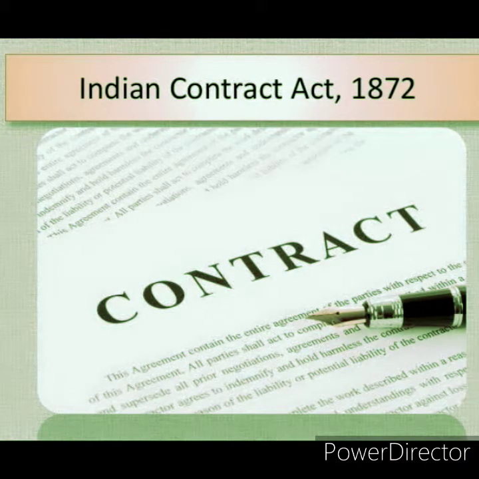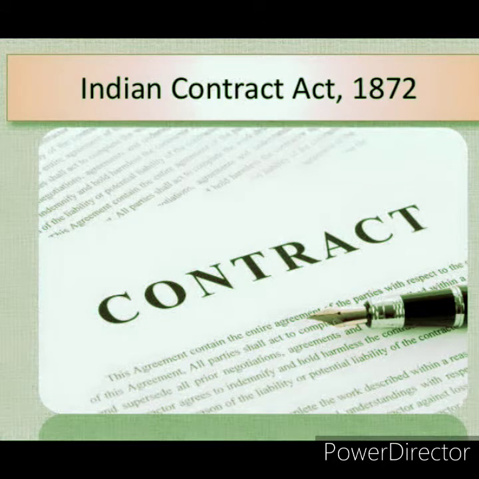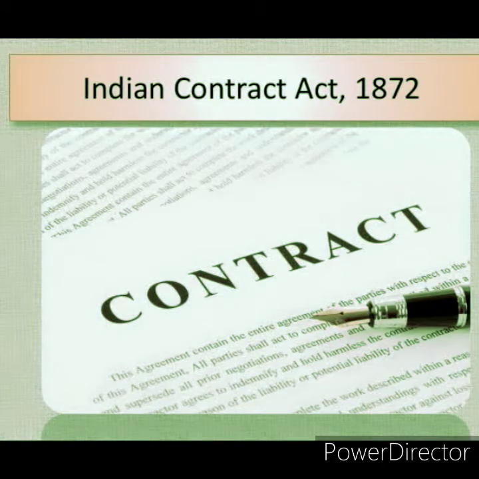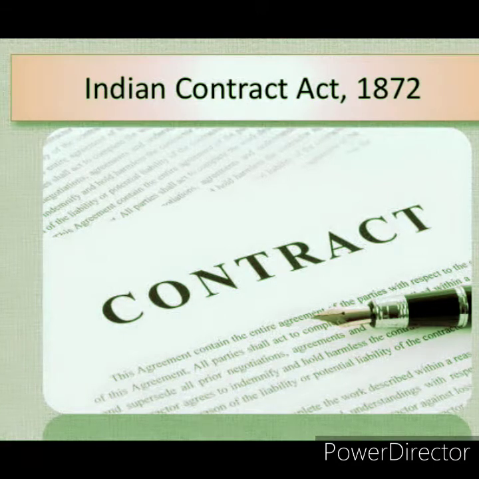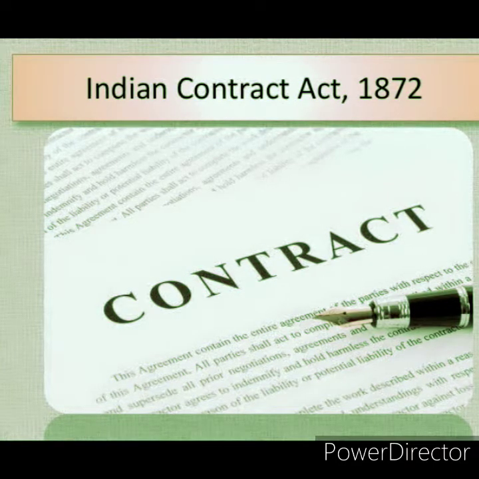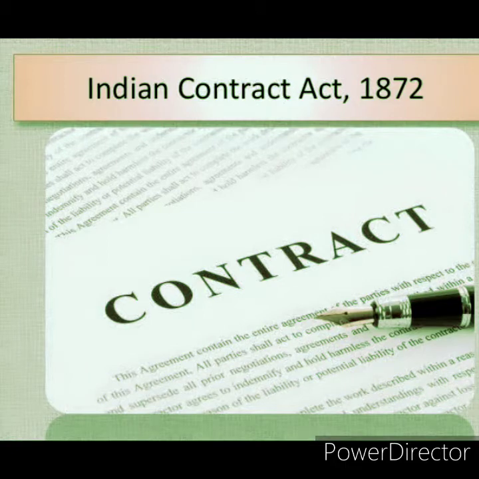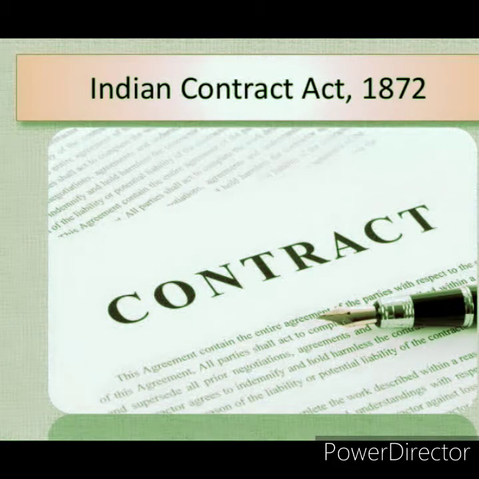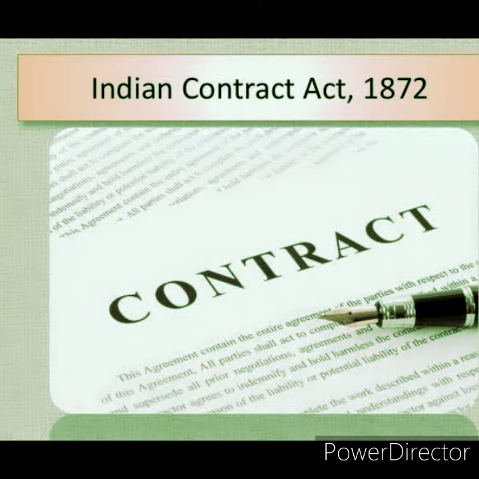It is stated in the preamble that the Indian Contract Act was passed to define and amend certain parts of the law relating to contracts. This Act is a statute relating to contracts. It does not contain the entire contract law of India.